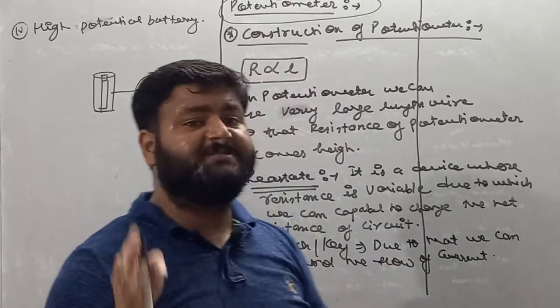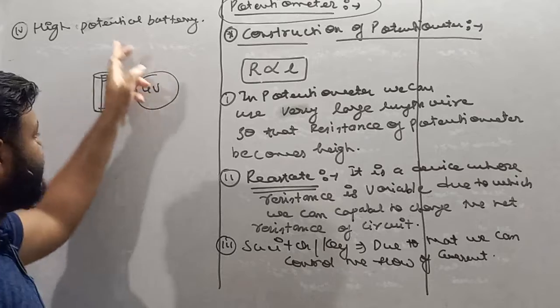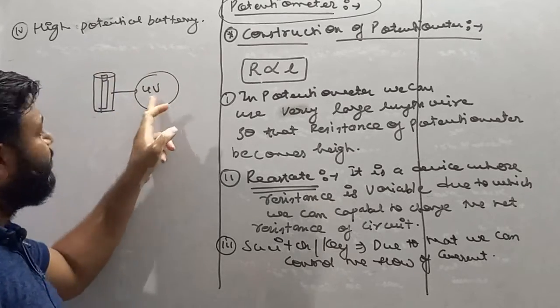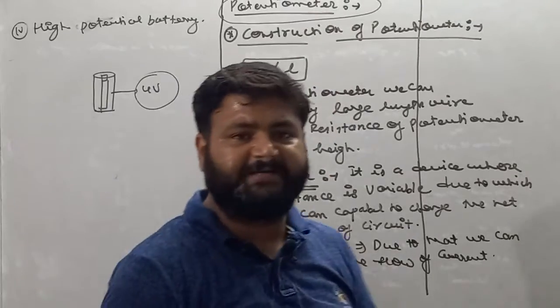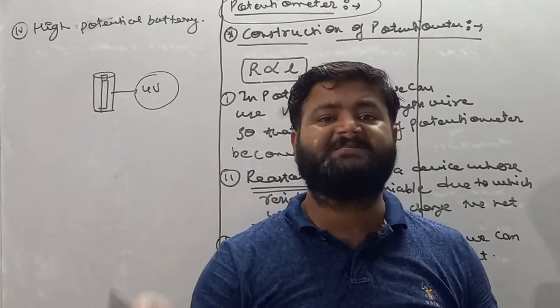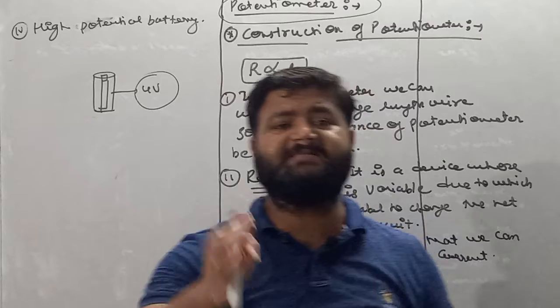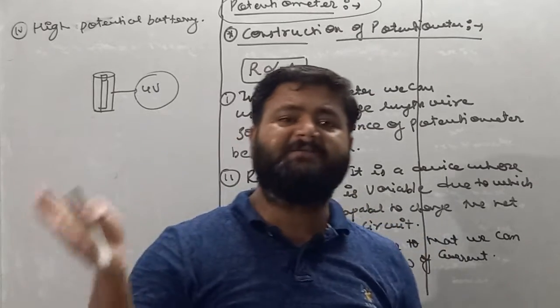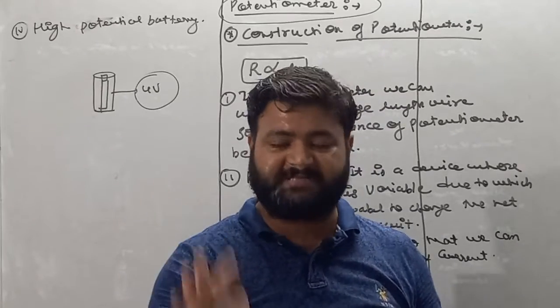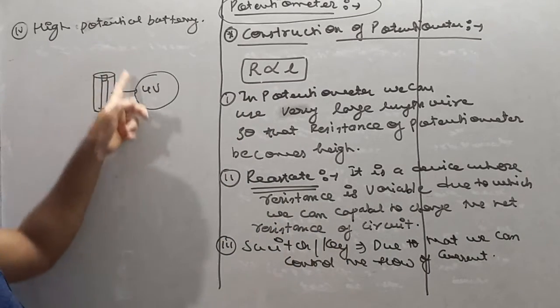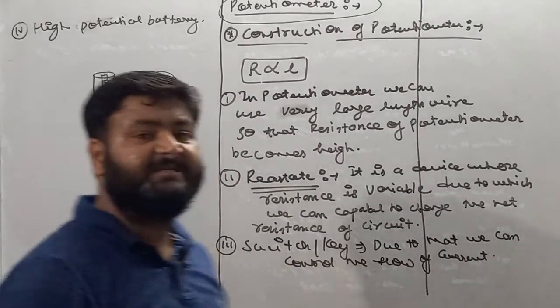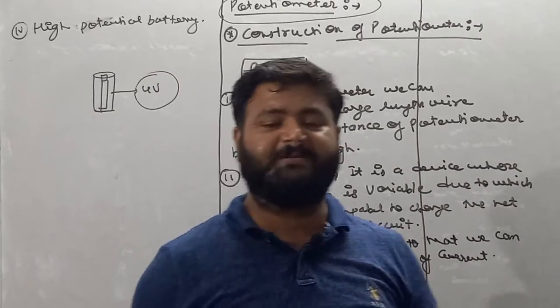If we want to measure the potential difference of this battery whose potential is 4 volt with the help of potentiometer, and the battery which is used in potentiometer is of 3 volt, then this is not possible, my dear student.